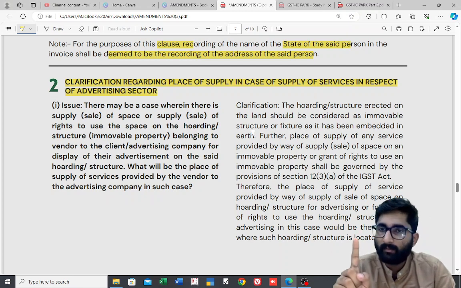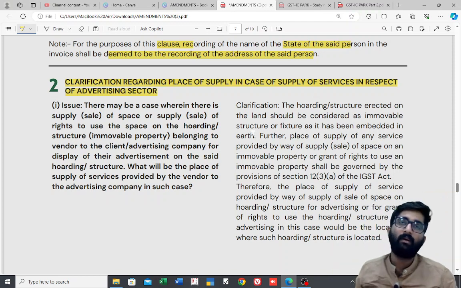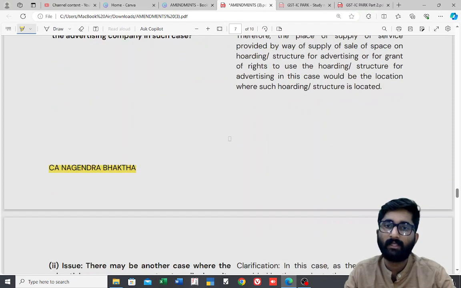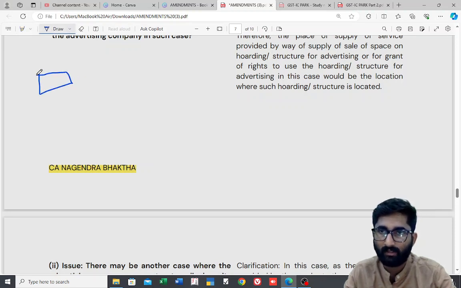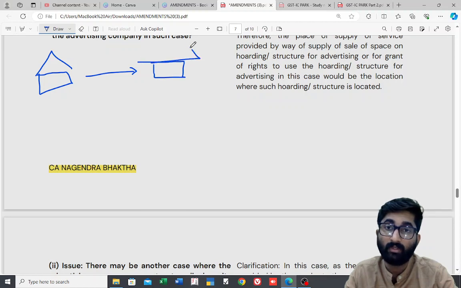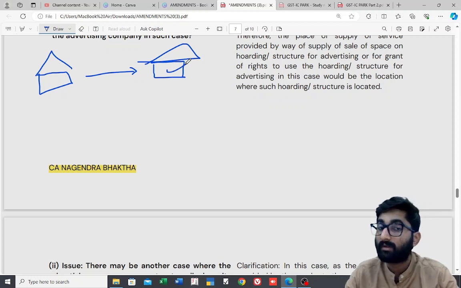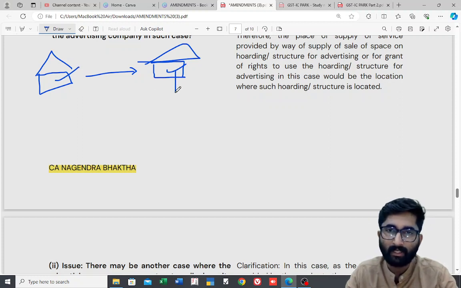Issue number 1 says that there is one advertising company, and its client, for example, Bhima Jewelers. Let's take the example of Bhima Jewelers. Now Bhima Jewelers go to one advertising company. They ask the advertising company, you have to publish our advertisement in the prominent places of some good cities. This is Bhima Jewelers, and this is the advertising company. And this advertising company will come to my place.